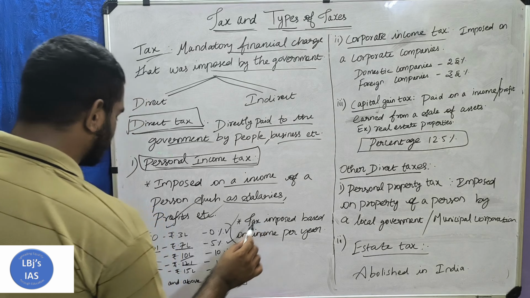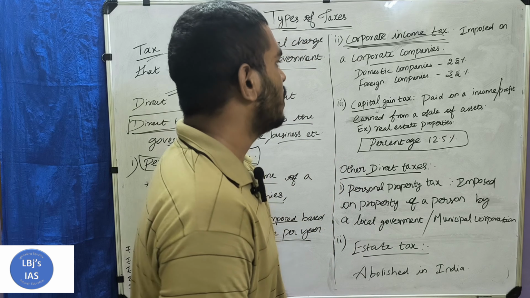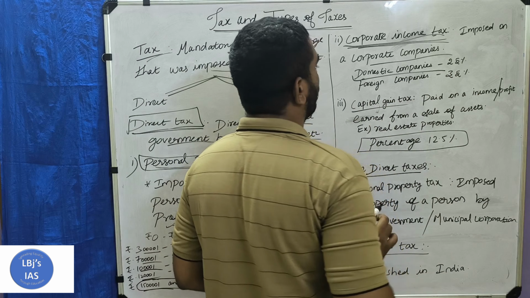Okay, next major classification of direct tax is the corporate income tax. This corporate income tax is imposed on corporate companies running a business in India. For domestic companies, the tax is 25%. But for foreign companies running operations in India, the tax percentage is 35%.